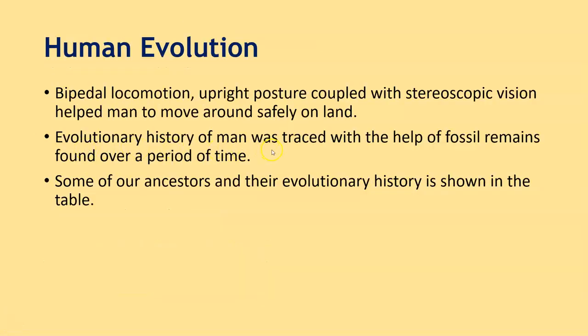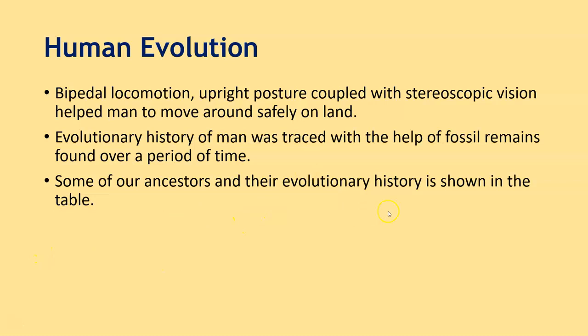Students, the evolutionary history of man was traced with the help of fossil remains found over a period of time. These are also called paleontological evidences. These are the available fossils like the skull, the mandibles, teeth, bones like the humerus, femur, and the stone implements. Also, after the excavations at various sites, the households of the ancient humans, their earthenwares, and the tools that they used were all discovered, which were a proof of the evolutionary history of man.